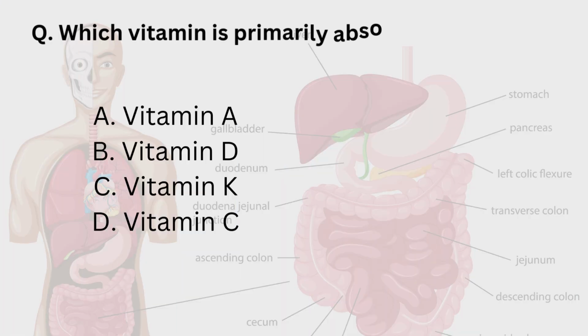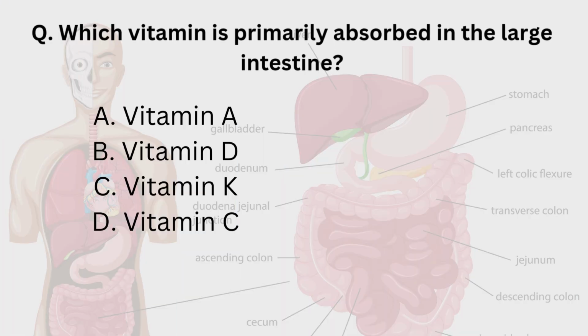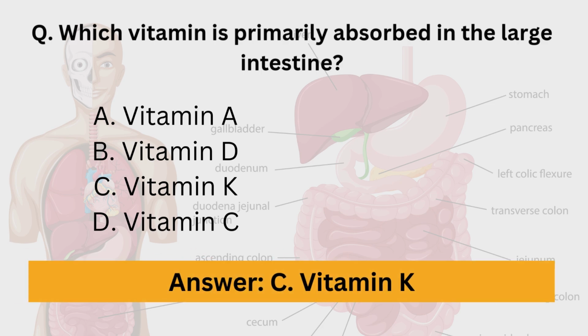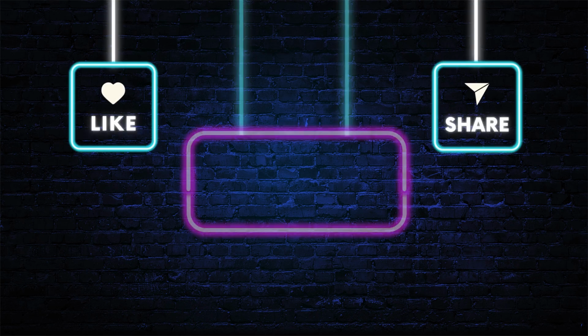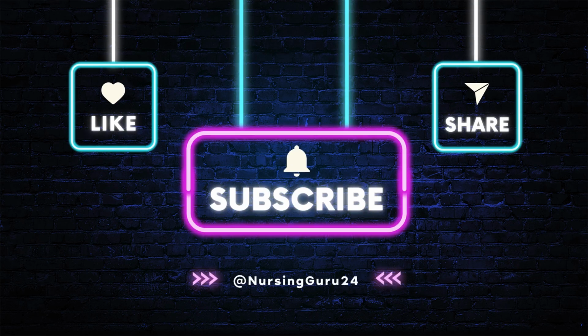Next question is, which vitamin is primarily absorbed in the large intestine? Options are vitamin A, D, K and C. Here the correct answer is option C, that is vitamin K. Vitamin A, D and C are primarily absorbed in the small intestine. Only vitamin K, which is responsible for blood clotting, is absorbed in the large intestine. These are some MCQs commonly asked in competitive exams.